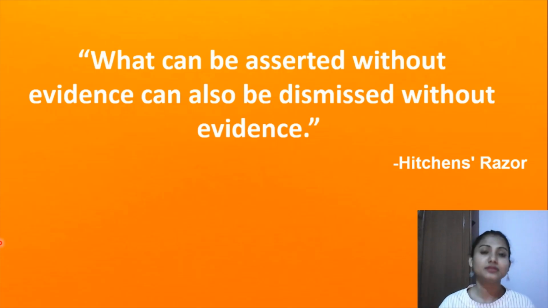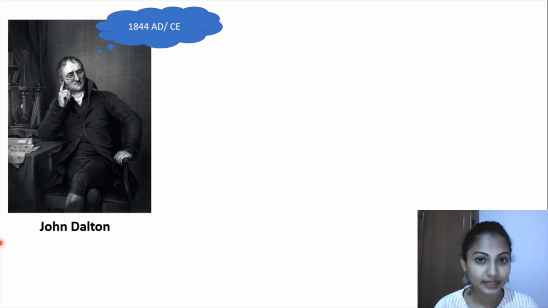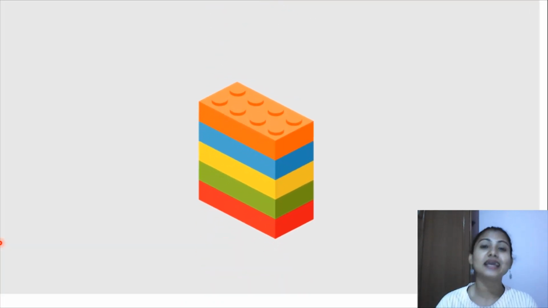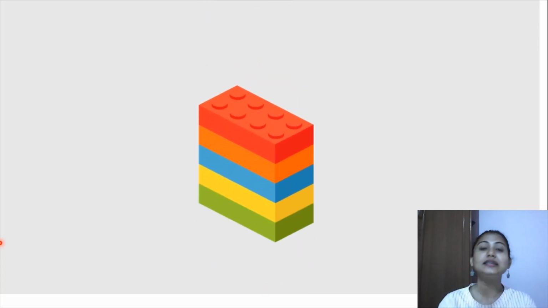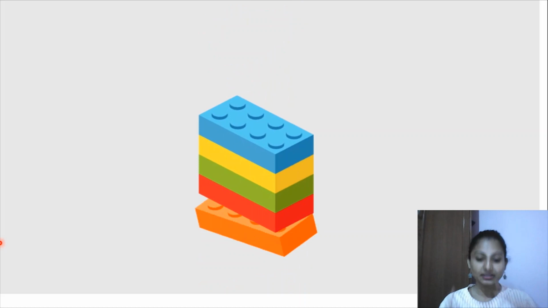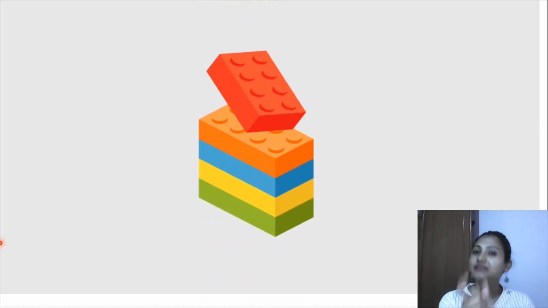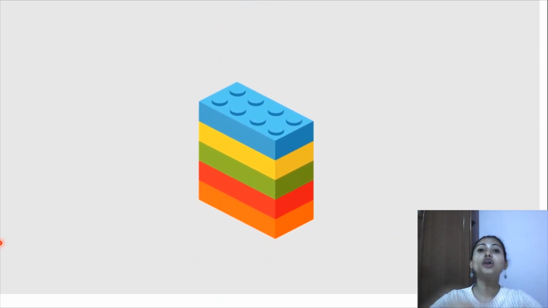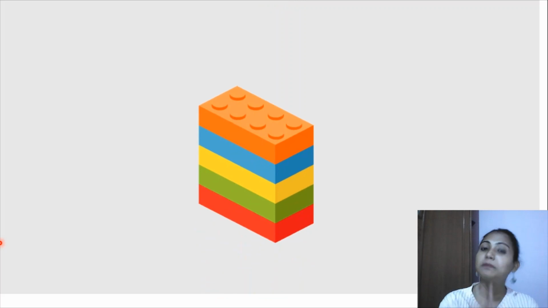But did the discovery and the history stop here? No. There were more scientists. The next scientist to come was John Dalton. In the year 1844 AD, that is Anno Domini, which we now call Common Era, he gave us an atomic theory. He said that, like these Lego blocks, which make up either a building or a car, the Lego block is an atom. And he said that all matter is made up of these small indestructible particles.